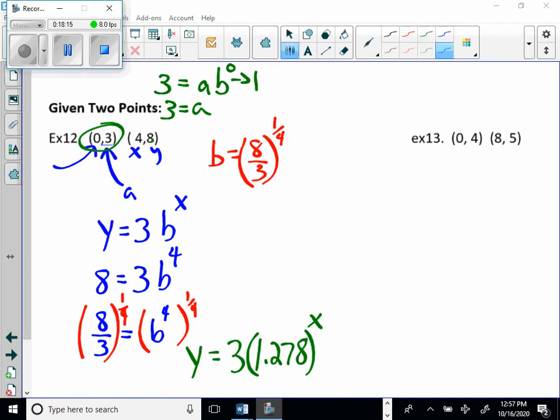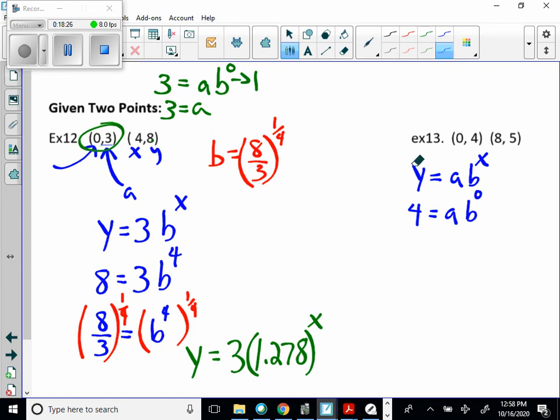Okay, so we can see here that y equals A times B to the x, and if we say 4 is equal to A times B to the 0, A will equal 4. And then we know that y is equal to 4 times B to the x, and we can say 5 is equal to 4 times B to the 8th.